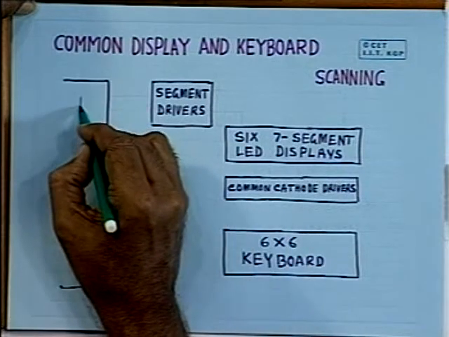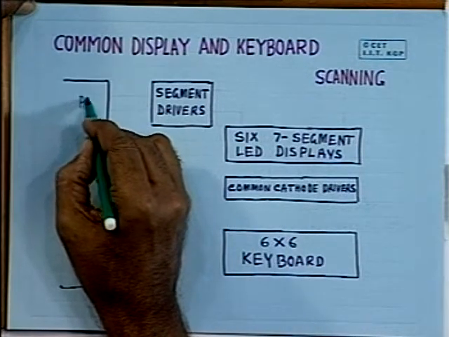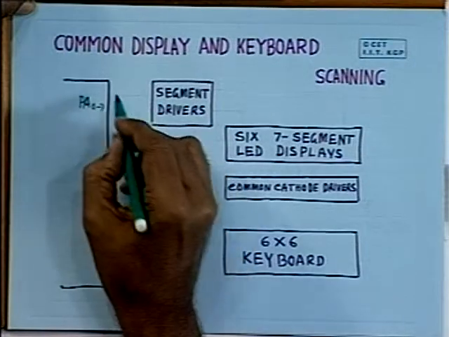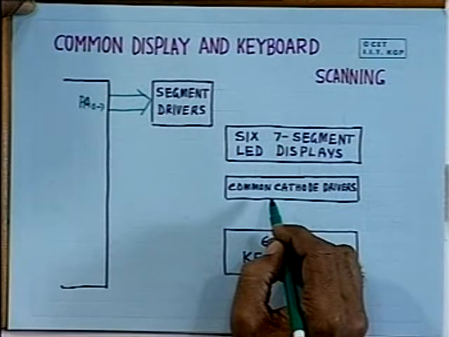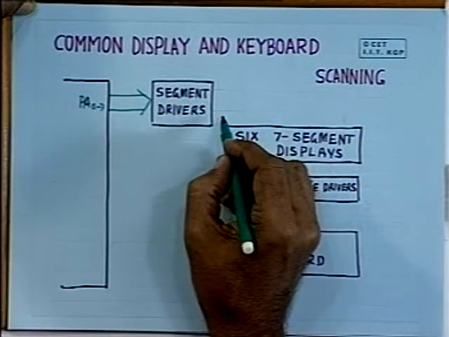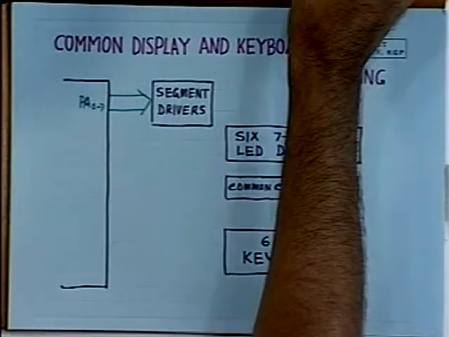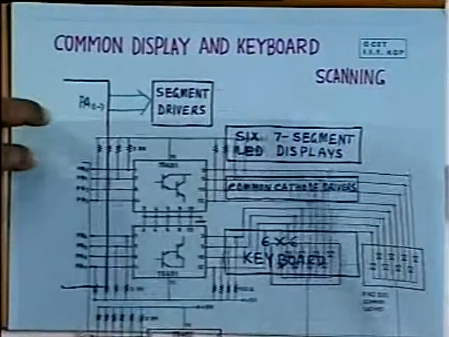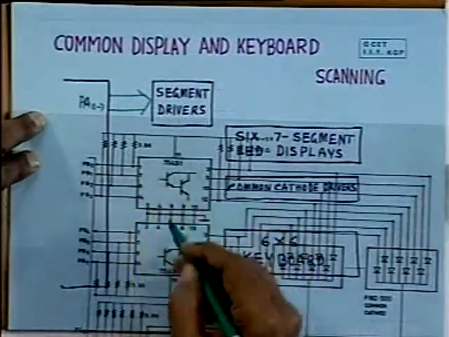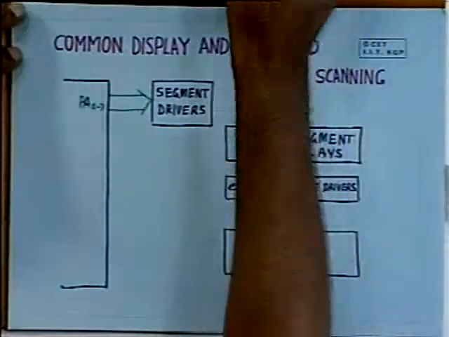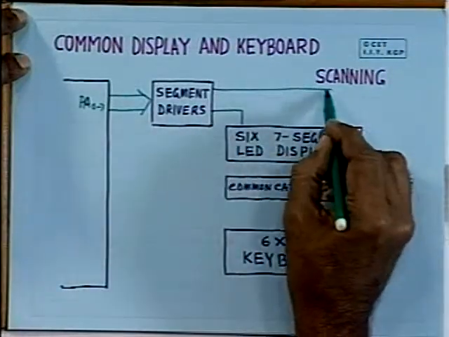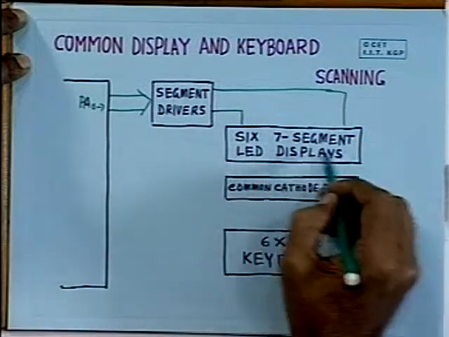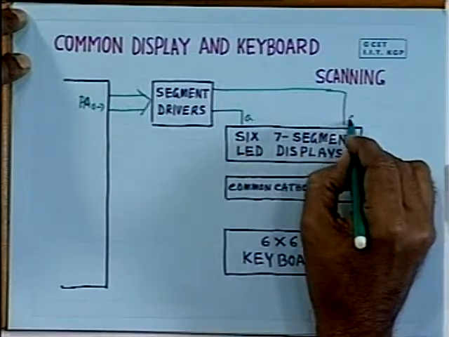Now, let us assume this is your port A, PA0 to 7, and this is connected to segment drivers. As I have already explained what a segment driver is, you will require this kind of circuit, and 2 such segment drivers will be required that will go to various segments of the 6 digits, that means A to decimal point.